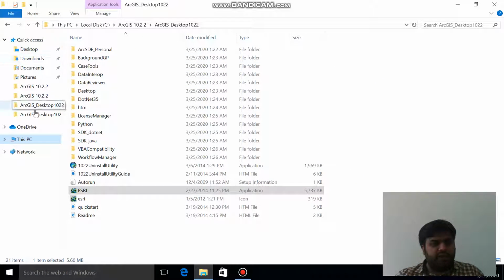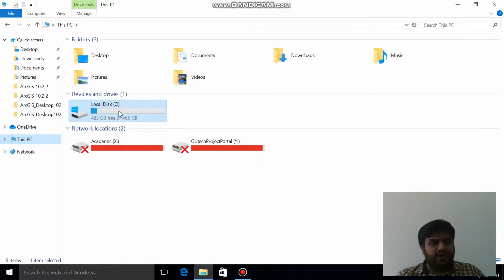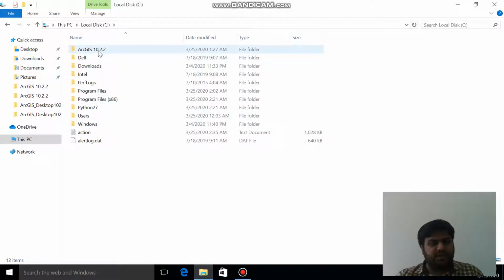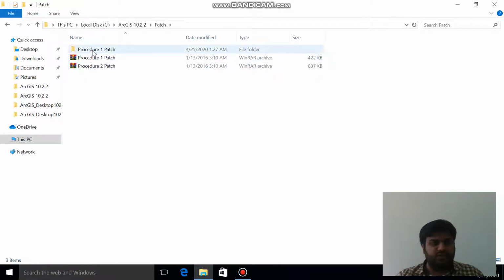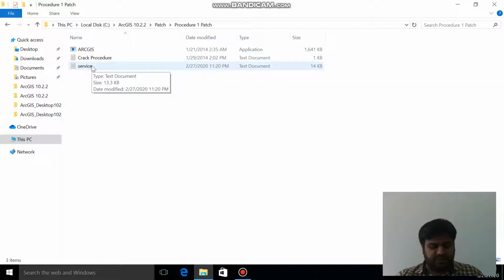Then again you will go to the main folder of ArcGIS from where we started. So ArcGIS, you go to patch, you go to procedure 1 patch. So you go to the service file.